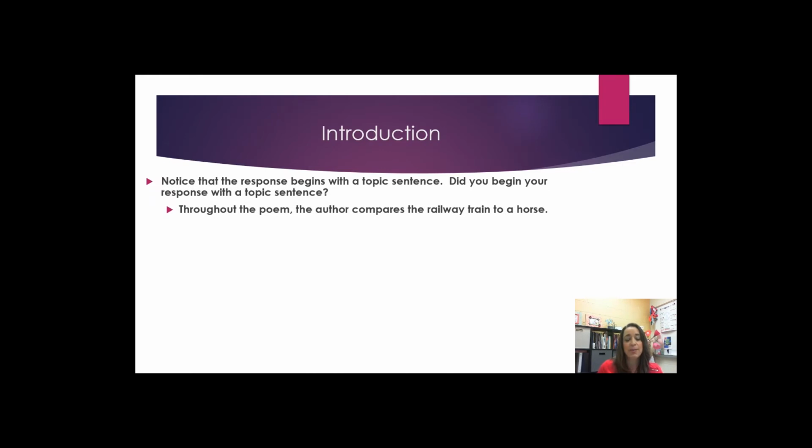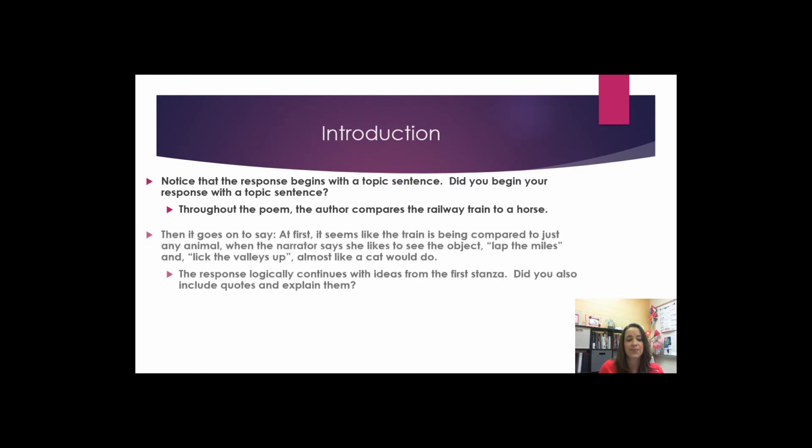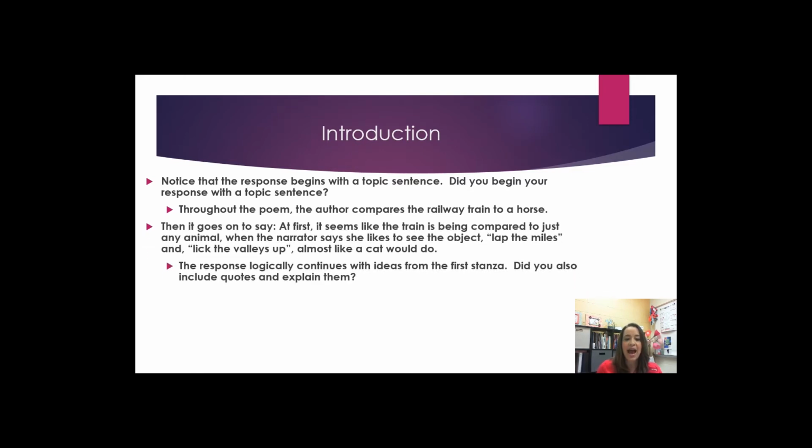Notice that the response begins with a topic sentence. Did you begin your response with a topic sentence? Throughout the poem, the author compares the railway train to a horse. Then it goes on to say, at first it seems like the train is being compared to just any animal when the narrator says she likes to see the object lap the miles and lick the valleys up, almost like a cat would do. The response logically continues with ideas from the first stanza.